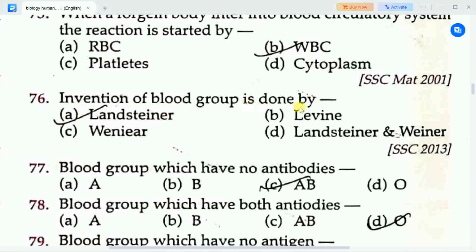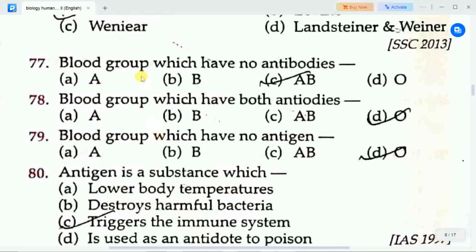Next question is invention of blood group is done by? Options are A. Landsteiner, B. Levine, C. Vanier, D. Landsteiner and Vanier. Correct answer is option A, Landsteiner. Landsteiner invented blood group.